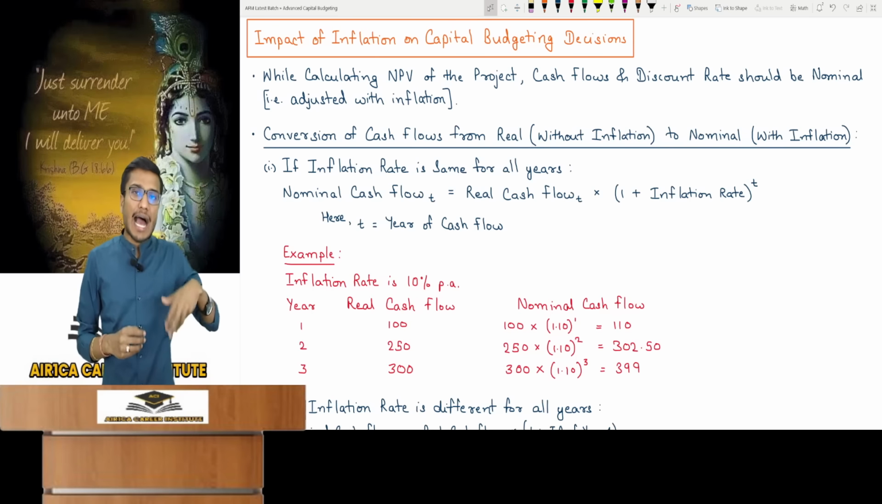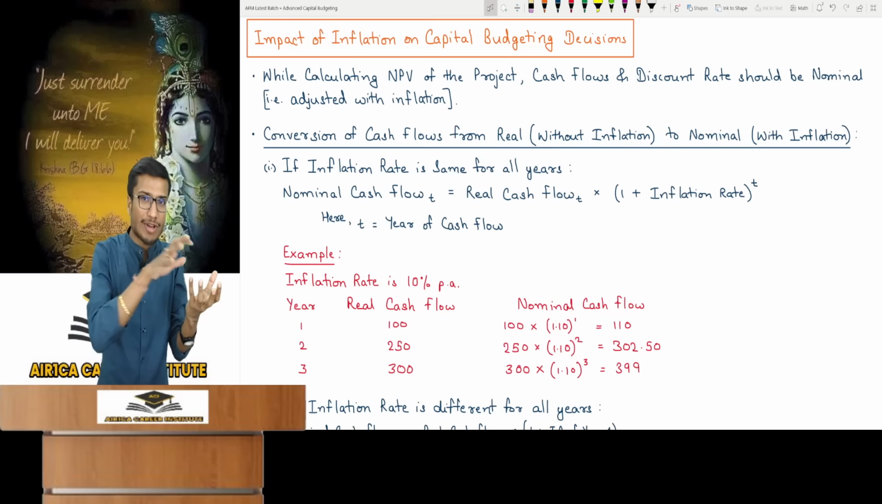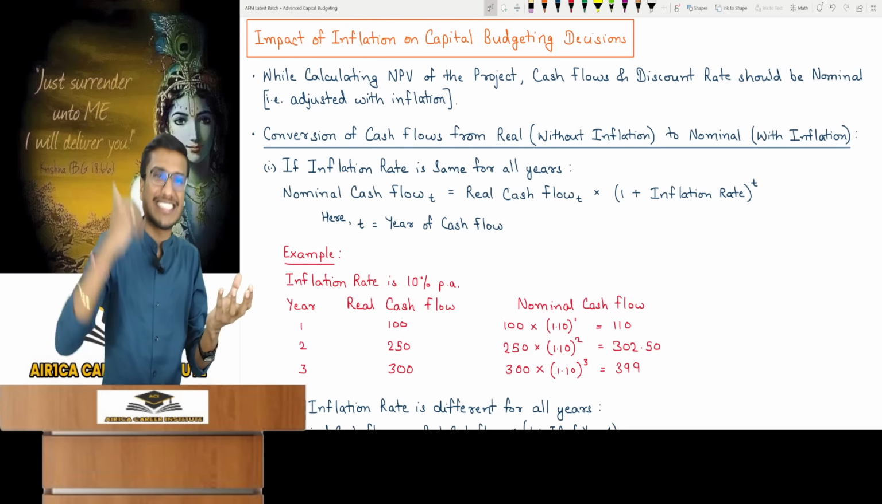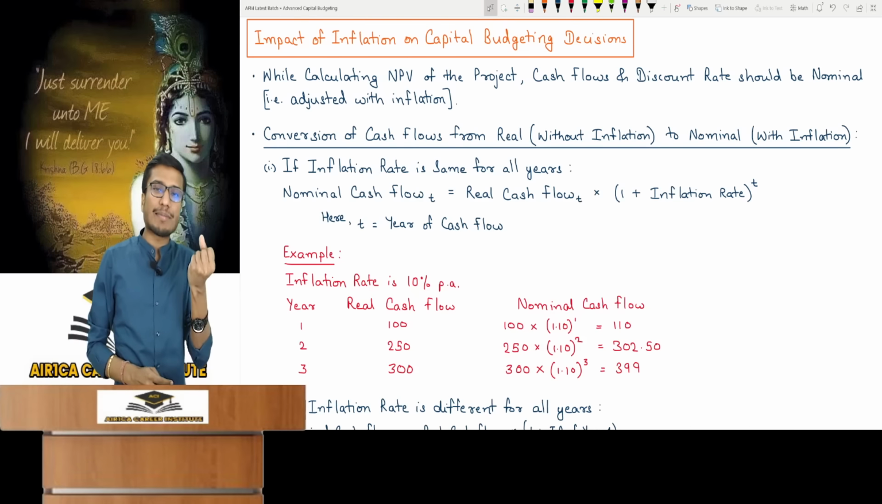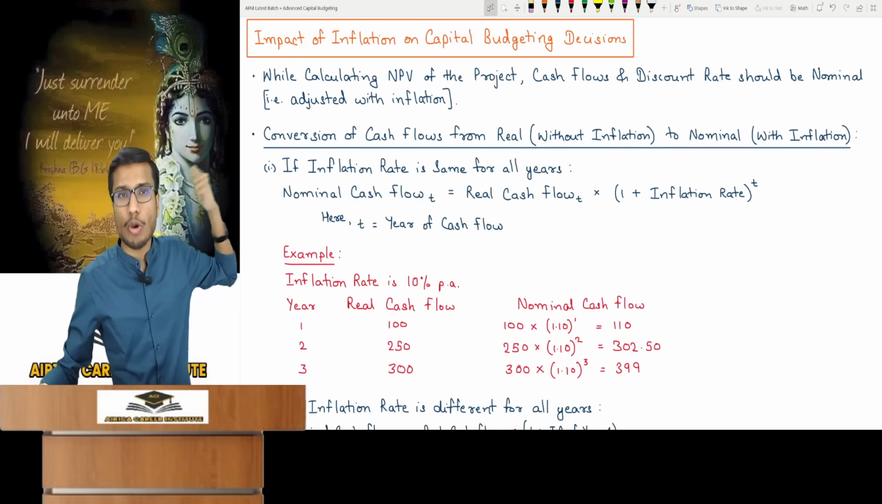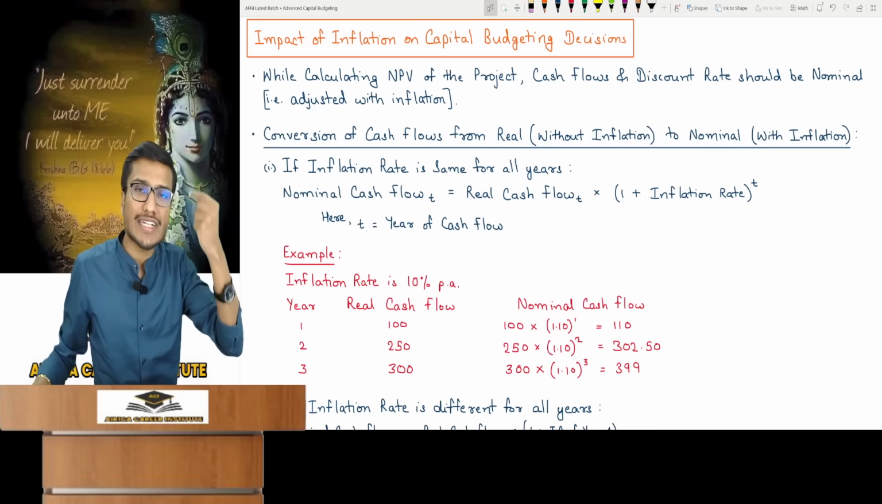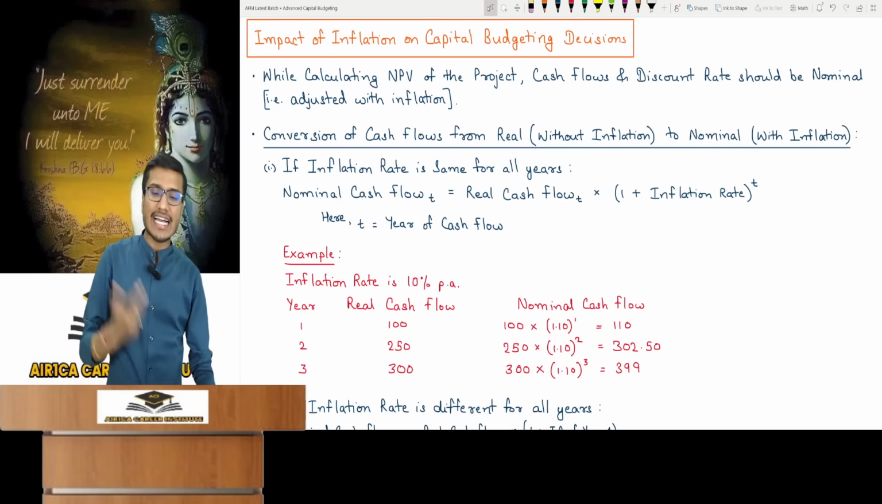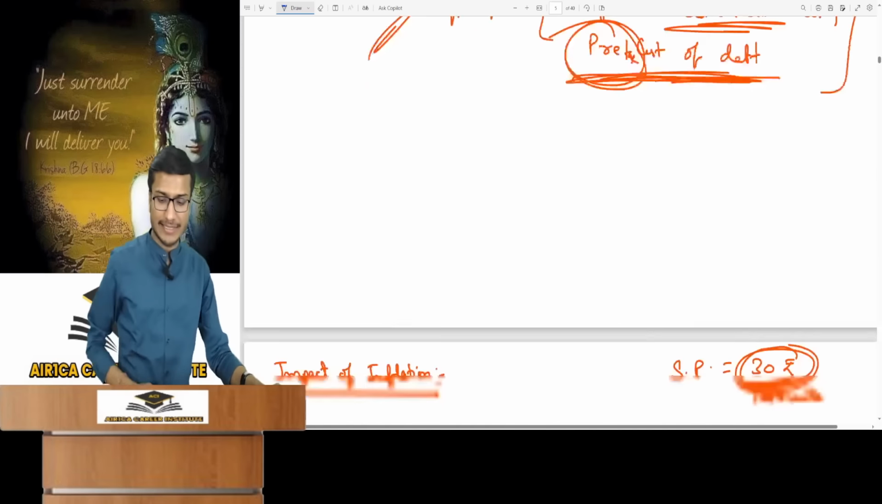Whenever you calculate the NPV of a project, you will keep doing advanced things in it. So whenever you calculate the NPV of a project, the cash flow discount rate will be inflation adjusted, meaning nominal. Nominal means inflation adjusted, in which you have also considered inflation. Let's clarify with an example.